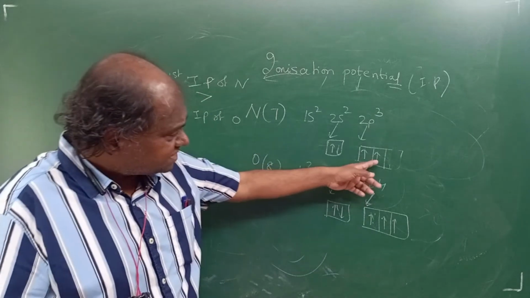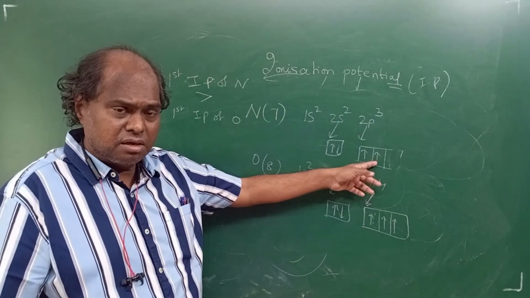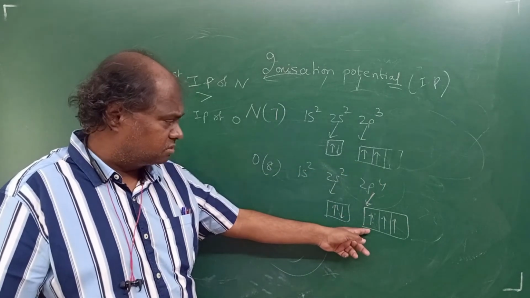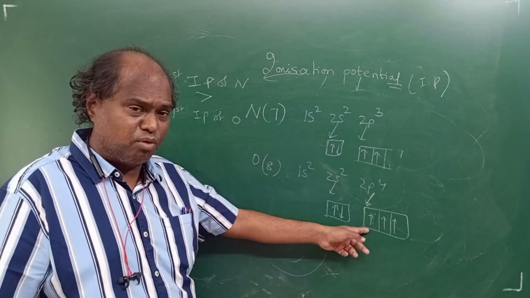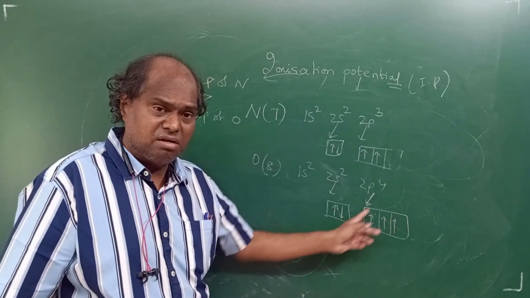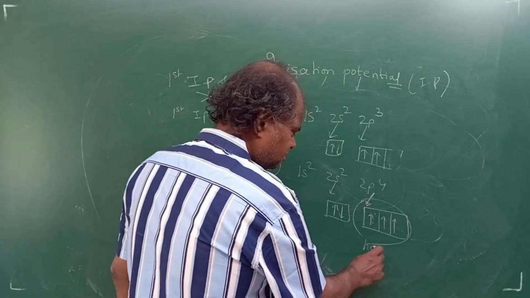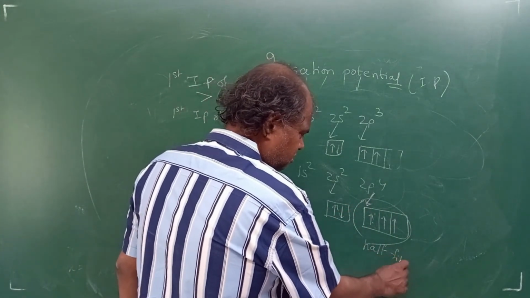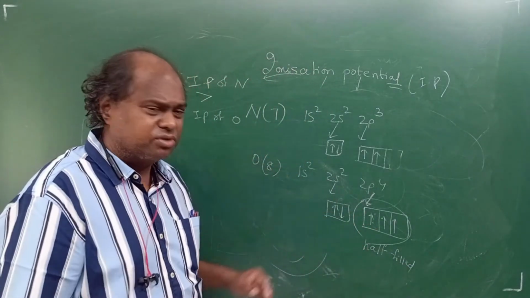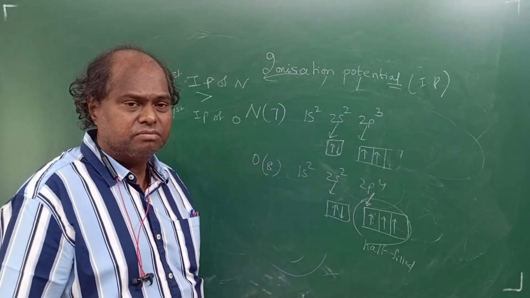Now, to remove the second electron from nitrogen, please concentrate. It will not be that difficult, but here it will be very difficult. To remove the second electron from oxygen will be more difficult. Why? Because it has got half filled. Can you see this? Half filled is there. So second electron will be difficult to remove from oxygen compared to nitrogen.